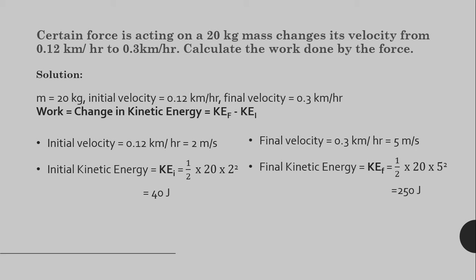Now we have initial kinetic energy as well as final kinetic energy. So we can easily calculate the work done. Work done is equal to kinetic energy final minus kinetic energy initial. So work done is equal to 250 minus 40 is equal to 210 joule. So the work done by the force is 210 joule.